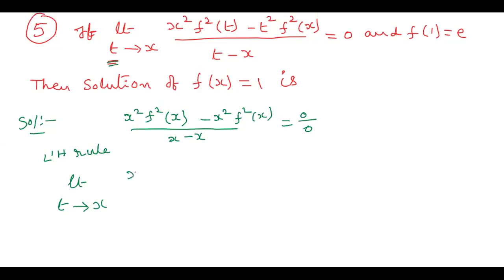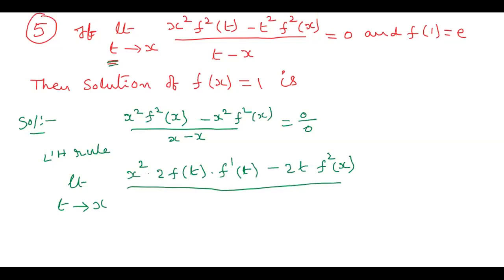Now x square, what is the derivative of f square of t? 2 f of t into the internal derivative f dash of t, minus t square derivative 2t f square of x, divided by the denominator t minus x: derivative of t is 1, minus derivative of x, here x is constant, so it is 0.